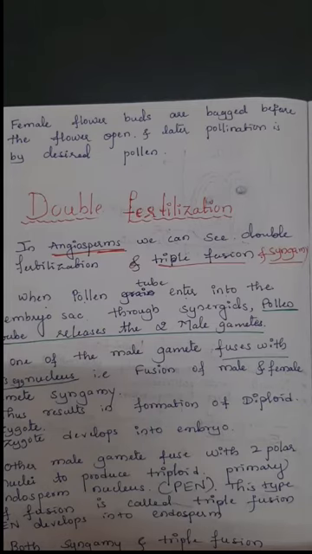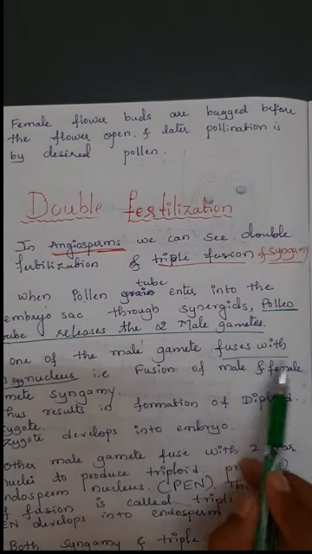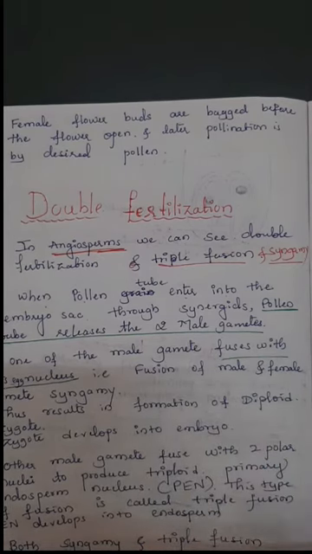Okay, we already know the structure of the embryo sac. Just imagine at the micropylar end, 3 cells are present: 2 synergid cells and 1 egg cell. At the chalazal end, 3 cells are present, those are the antipodal cells. At the center, the central cell is present, and in that central cell 2 polar nuclei are present.